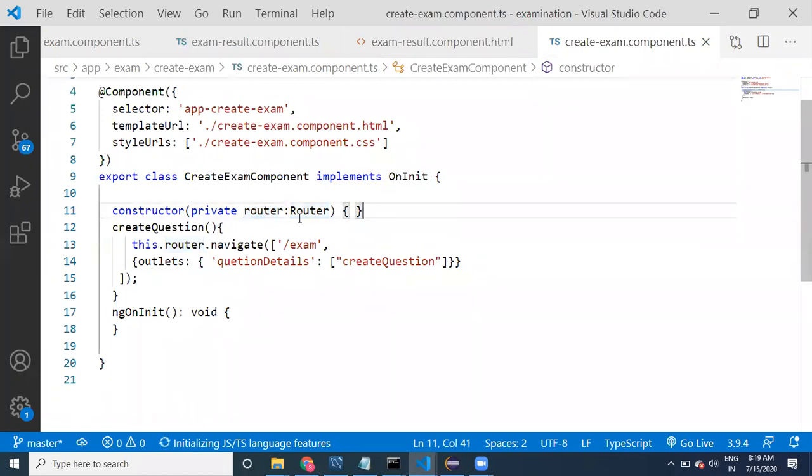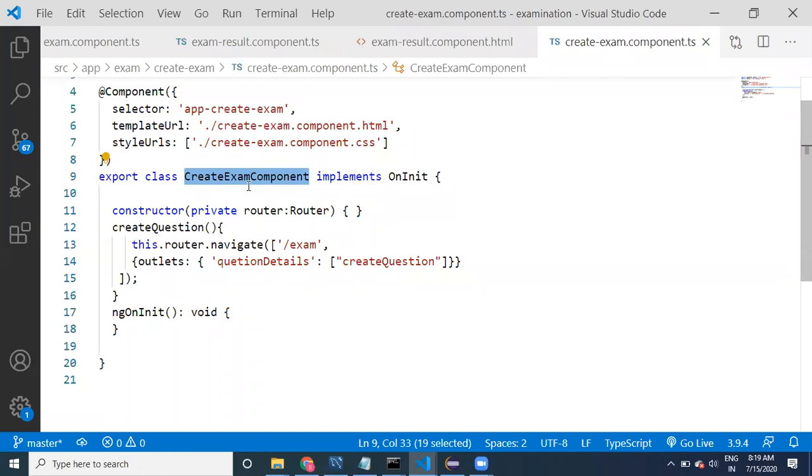So the constructor is meant for injections. One another thing is the constructor is not related to Angular lifecycle hooks. It is related to the object. This class is related to TypeScript, and the TypeScript class is being used by Angular.